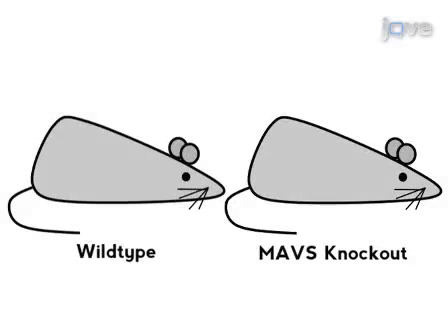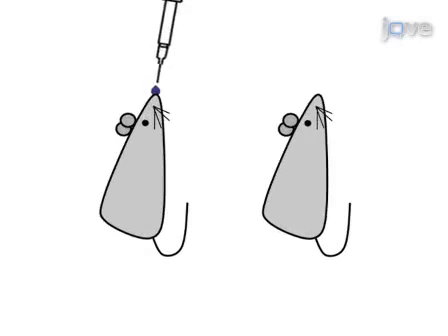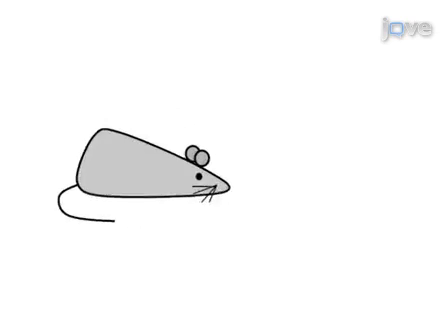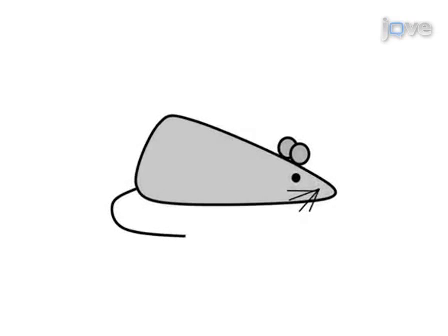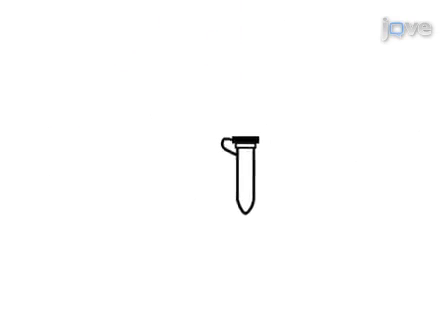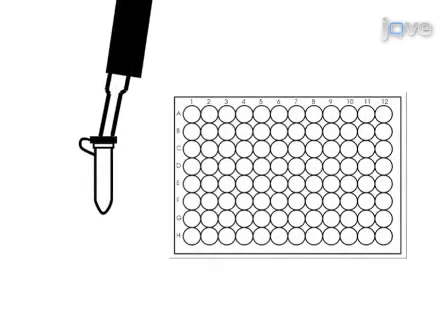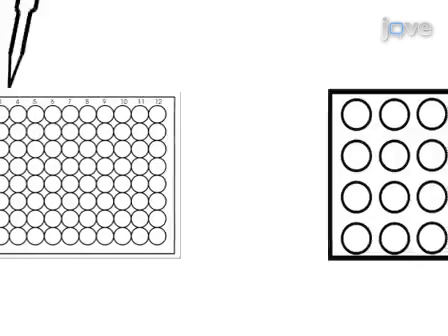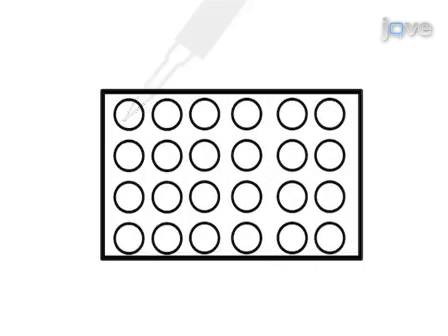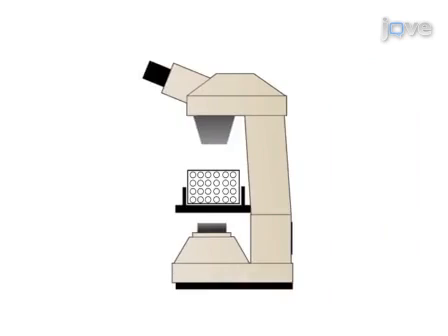HV68. First, to examine the role of MAVS during acute infection, wild-type and MAVS knockout mice are infected with gamma HV68. Following an acute viral infection, the mouse lung is collected, and viral loads are determined by a plaque assay in which the samples are serially diluted and plated on monolayers. The number of plaques is then counted.